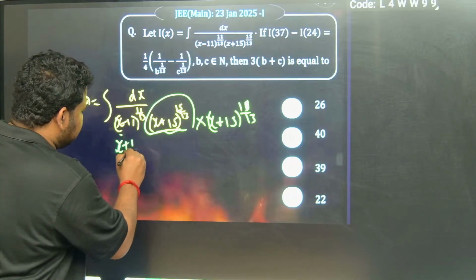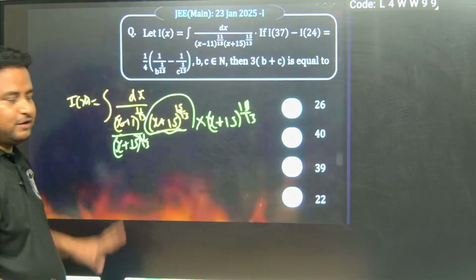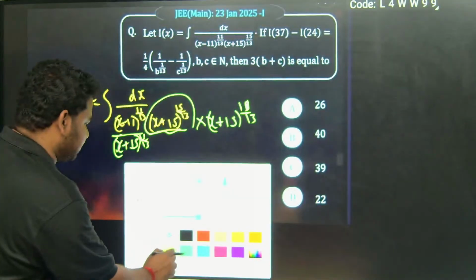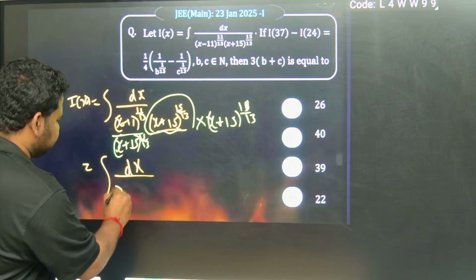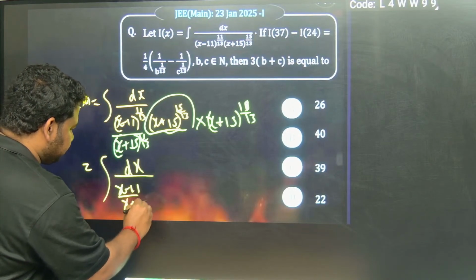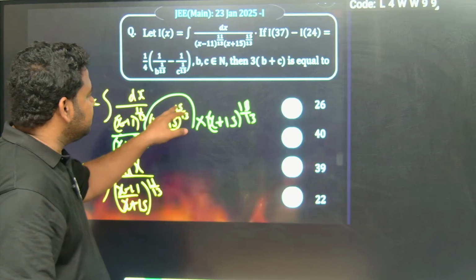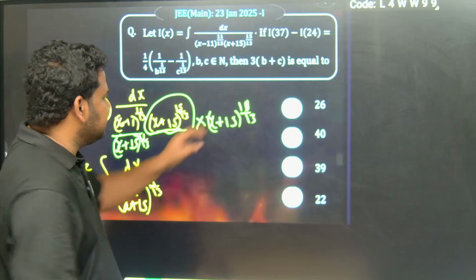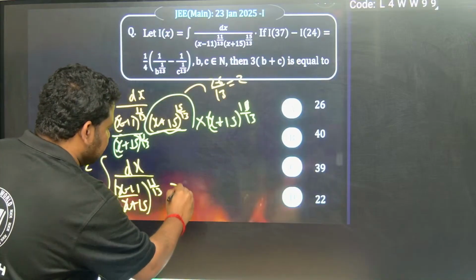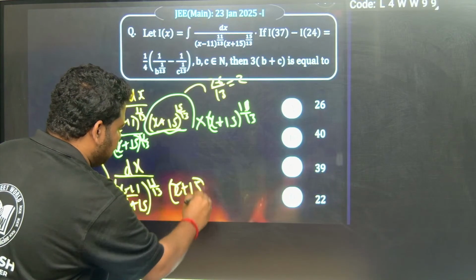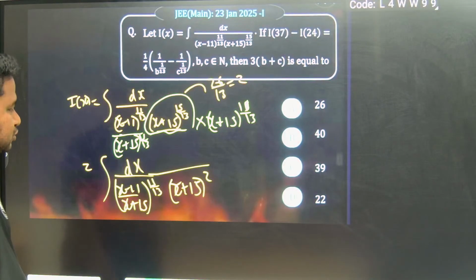So this will be divided by x plus 15 to the power of 11 by 13. Now this entire thing transforms into the integral of dx by (x minus 11 by x plus 15) to the power of 11 by 13. Everything is under 11 by 13. Now x plus 15 to the power of 15 by 13 plus 11 by 13 gives me 26 by 13, that is nothing but 2. So this becomes x plus 15 to the power of 2. Now I have to do the substitution by looking at this.